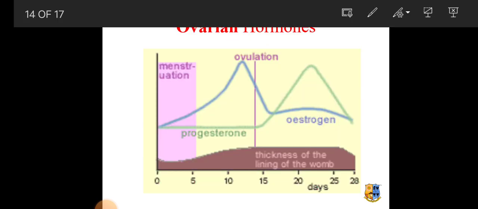Now here we can see the ovarian hormones. Days 0 to 5 is menstruation. From 5 to 15 the progesterone level will be low, and during that time there will be ovulation. After 15, the post-ovulation period, the estrogen level will be very high, there will be no ovulation, and the thickening of the endometrium or lining of the womb will be more in post-ovulation.